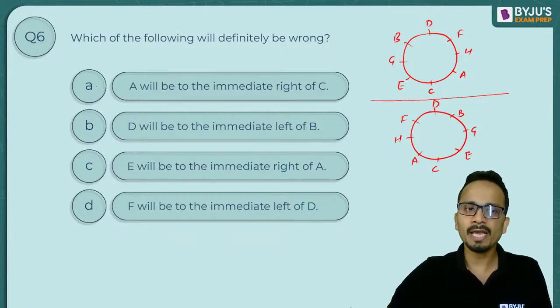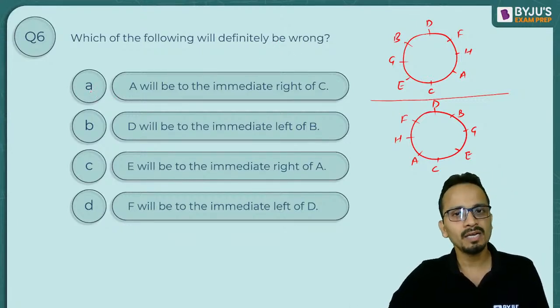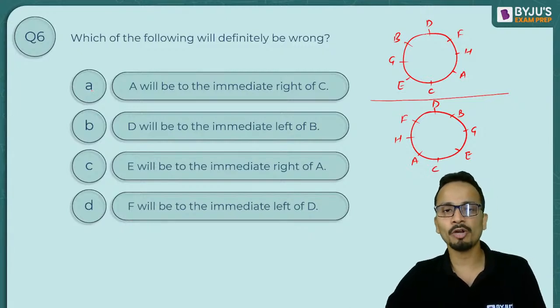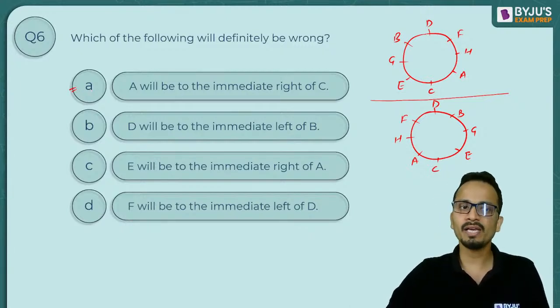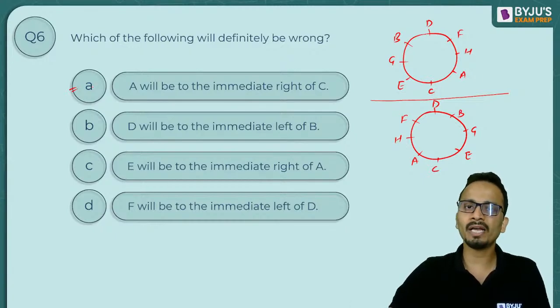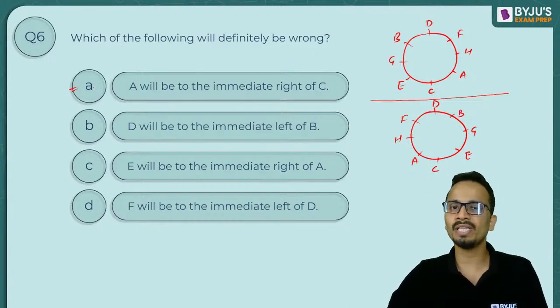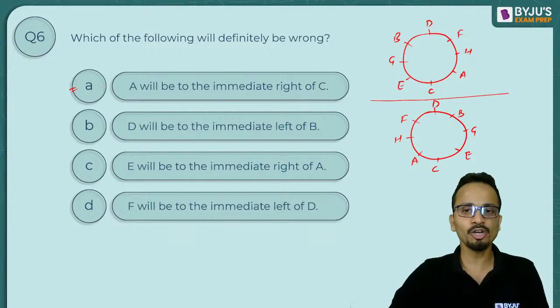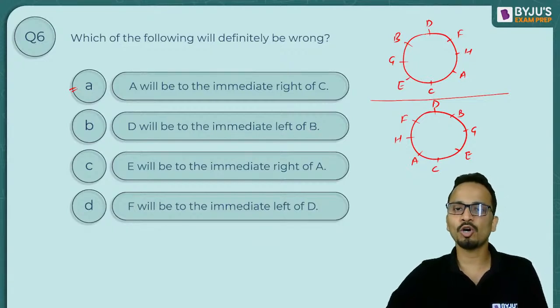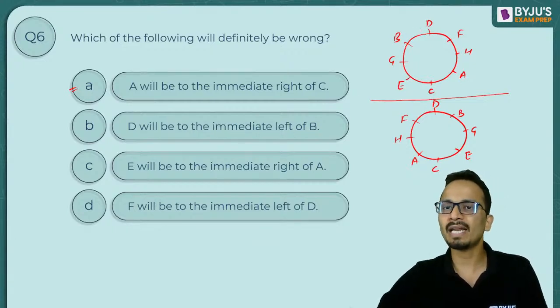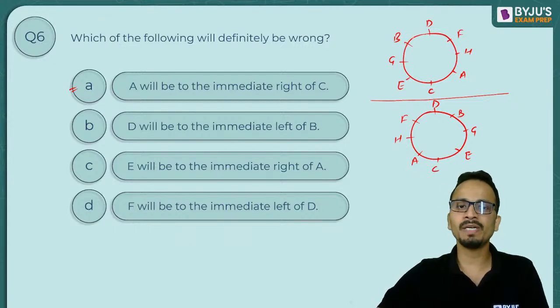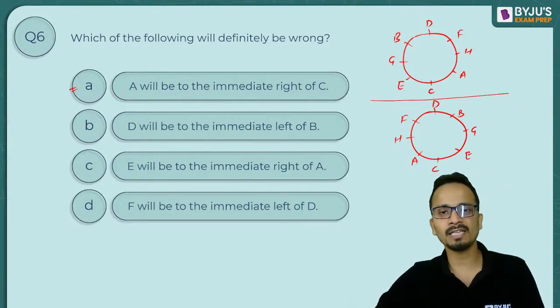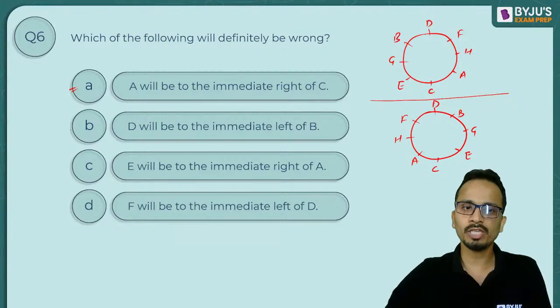So option A may or may not be correct. A will be true in one arrangement and will not be true in the other arrangement, so it cannot be definitely wrong. Option B, D will be to the immediate left of B. So D and B are adjacent. In one arrangement, D will be on the left and in the other, D will be on the right. So this may or may not be wrong.